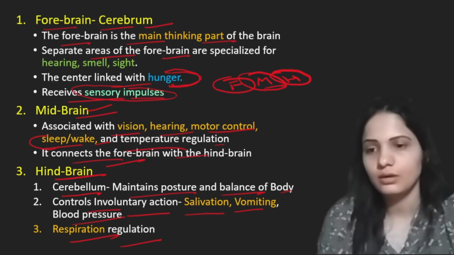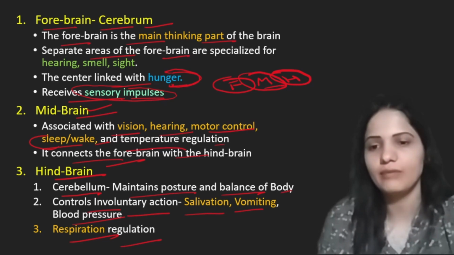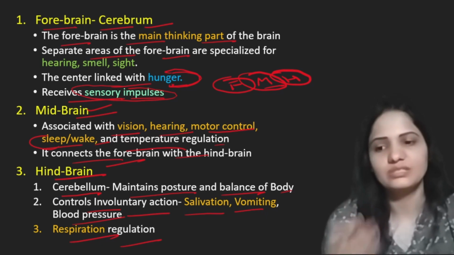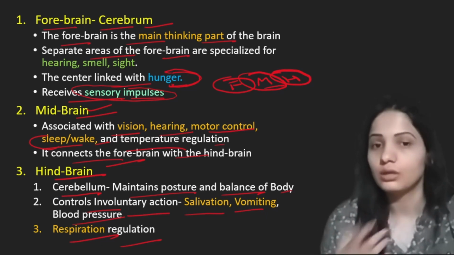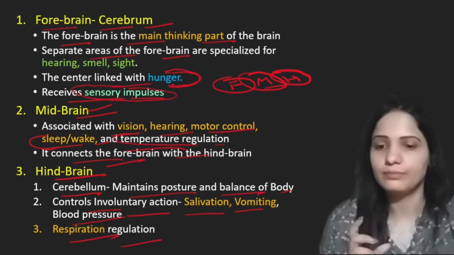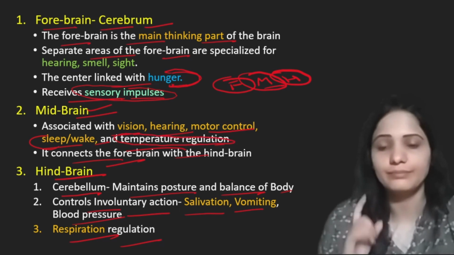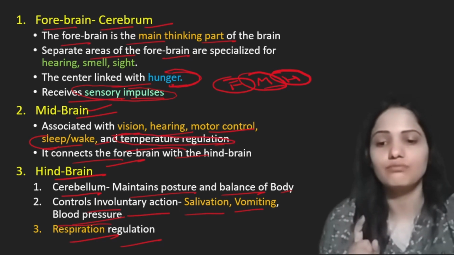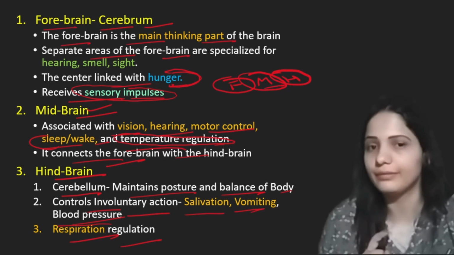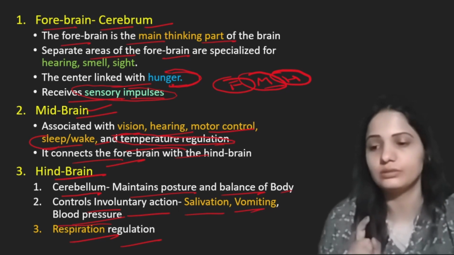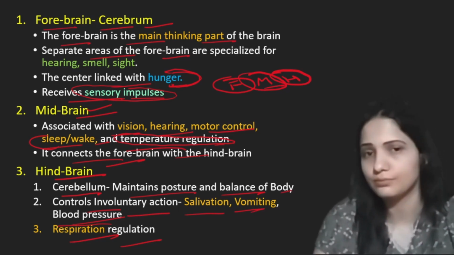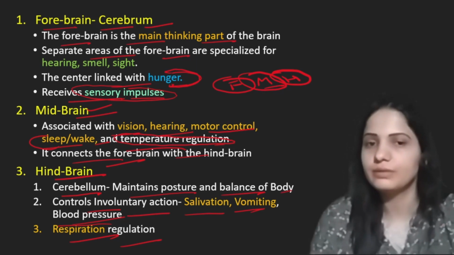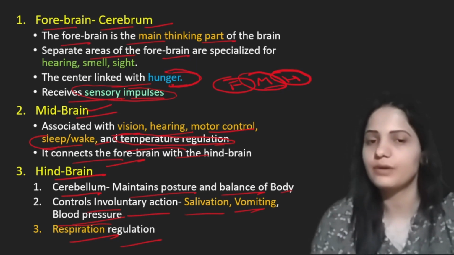These are the things which are controlled by brain, and you have to remember these things: hearing, smell, sight, and then sleep, wake, body temperature. This is very important. You have to keep in your mind that temperature regulation is done by midbrain, and respiration regulation and vomiting regulation is done by hindbrain. This is all about the human brain, parts of the human brain, and different functions of the human brain.